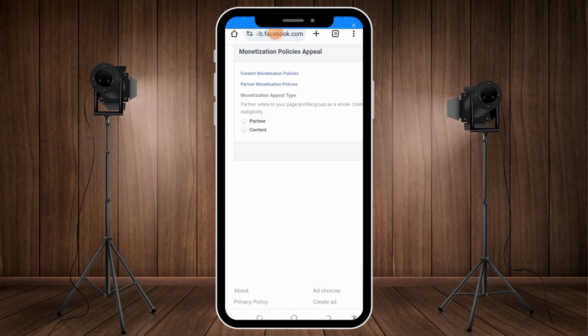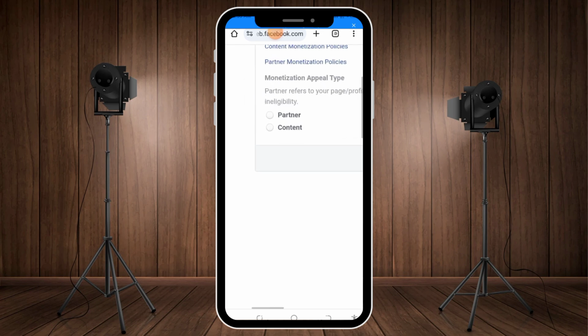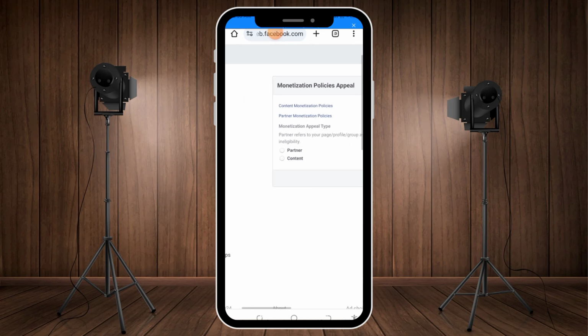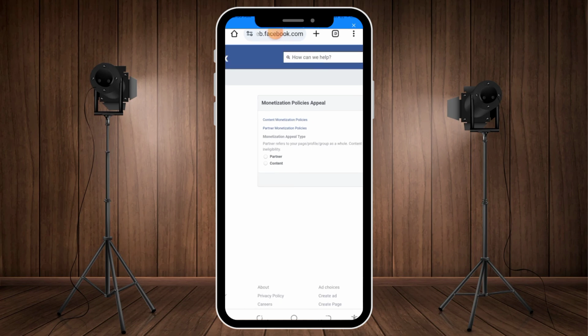So you have to comply with those policies in order for those features to be available to you. Now, the content monetization policy applies to the content that you're actually creating on the platform, that you're posting on your social media account. So it needs to follow the guidelines for you to be able to monetize that content.